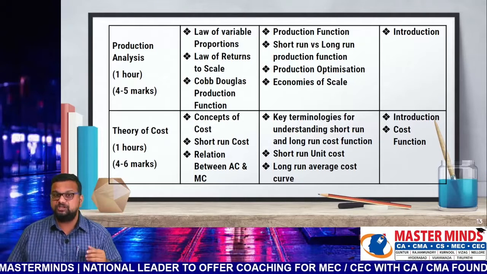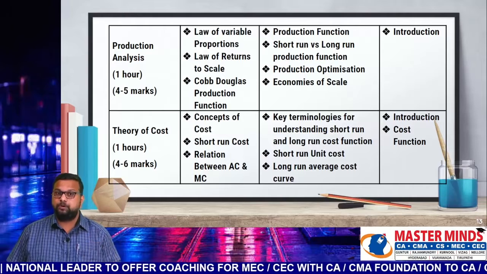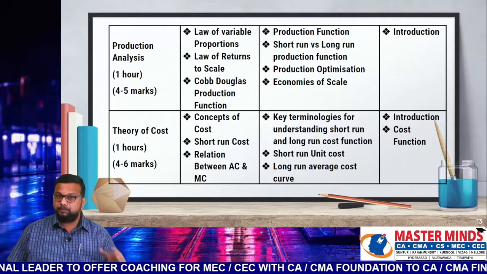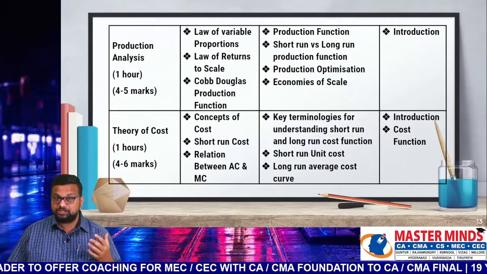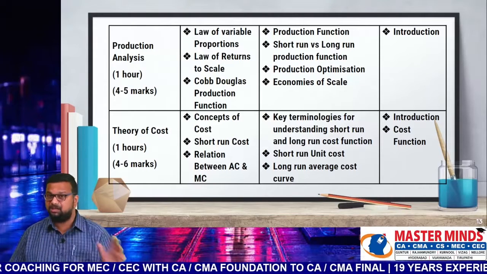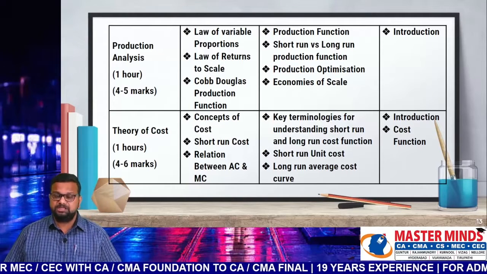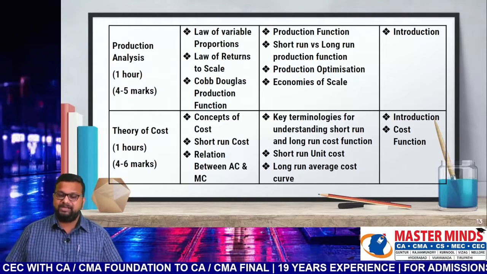You can clearly see the first priority items are law of varying proportions, law of returns to scale, Cobb-Douglas production function. The second priority items are production function, short-term versus long-term production function, production optimization, economies of scale. And the remaining are third priority items. Next chapter is theory of cost. 1 hour is given for revision of this chapter, Nana, and weightage is 4 to 6 marks.